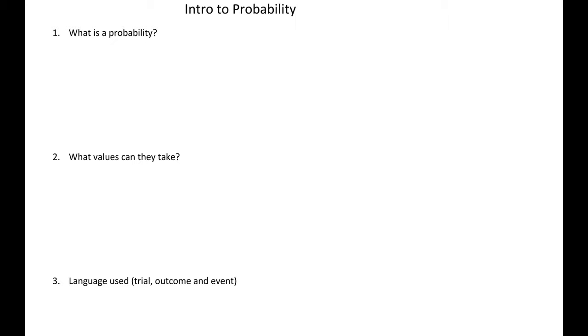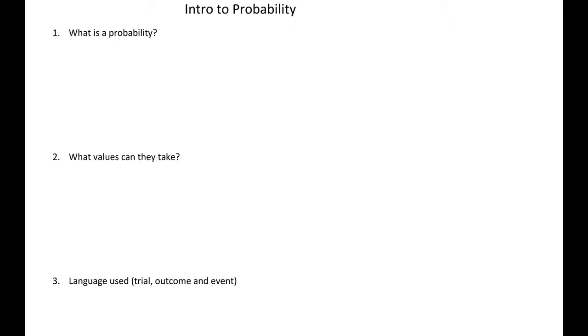Okay, so the first and most basic question is what actually is probability? Well, probability is how likely an event is to happen. We've used words based around this for ages. It's not very likely that I will knock all the pins over when bowling. It's very likely that a professional will. But we don't want to just say it that way. We want to start using maths to say it's exactly this likely.